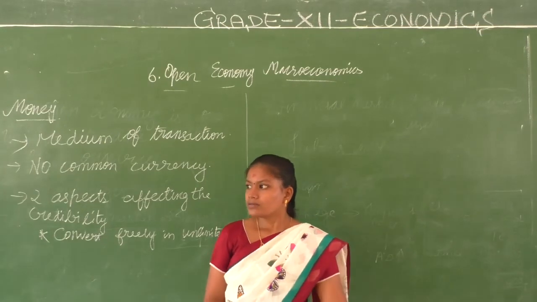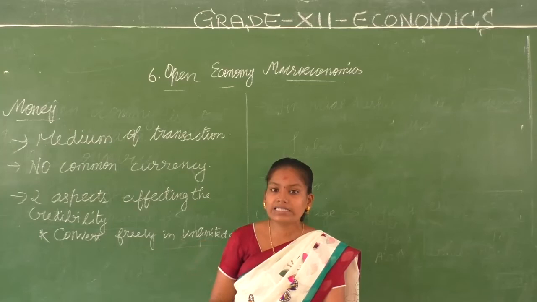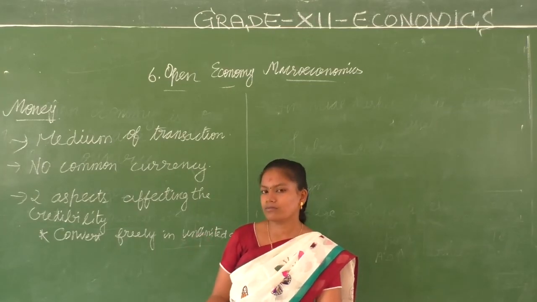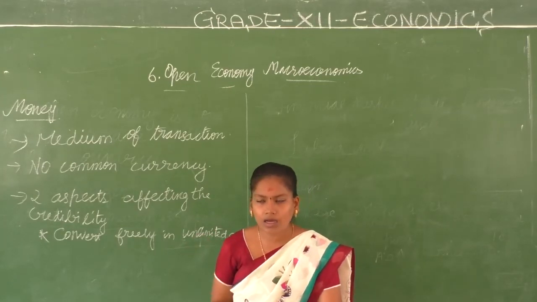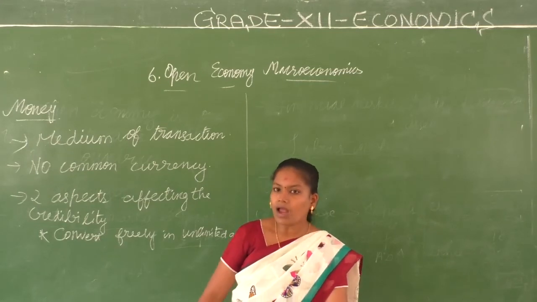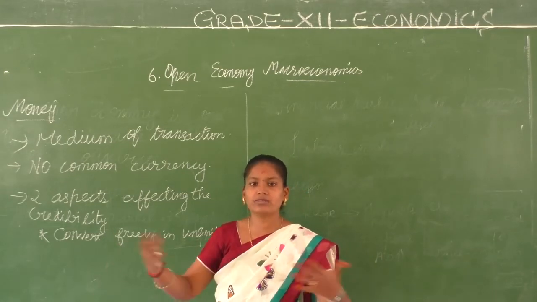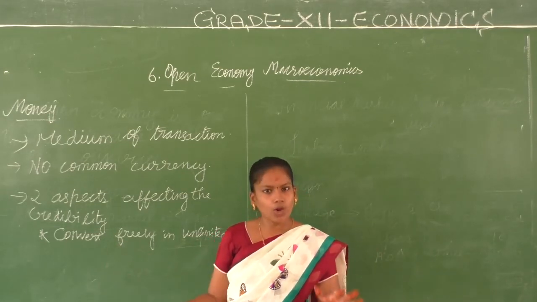Similarly, one question was how easily can we convert our currency into another national currency or another financial asset, to an unlimited level. I have crores and crores of rupees to convert. Does it allow me to do it?